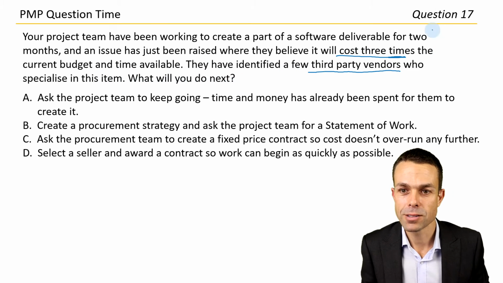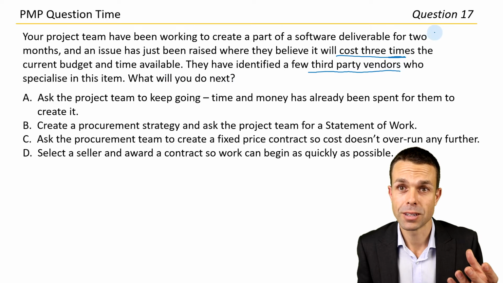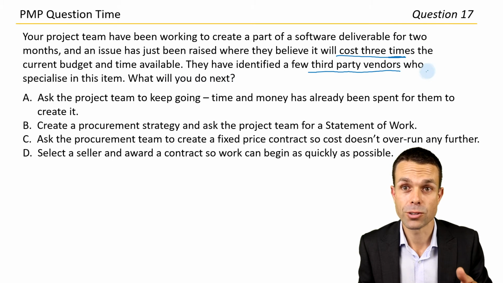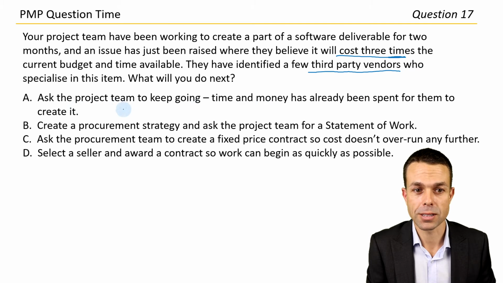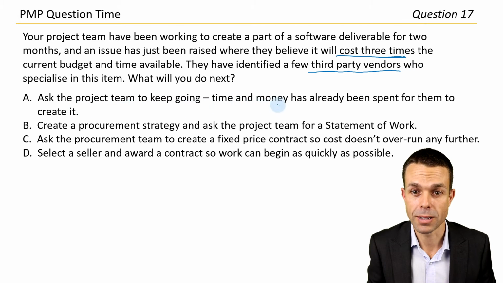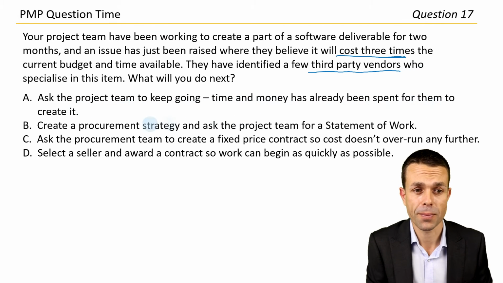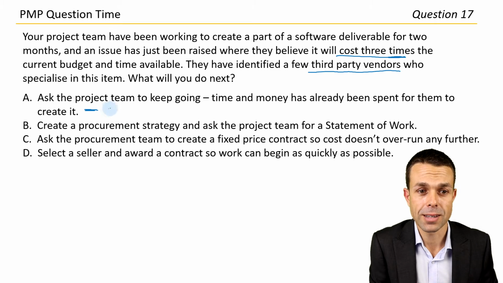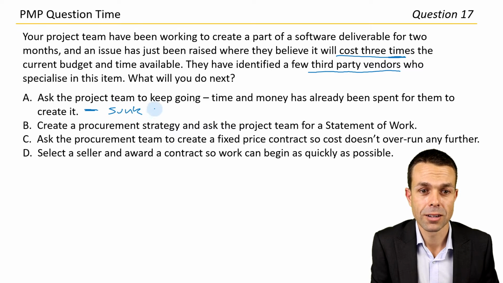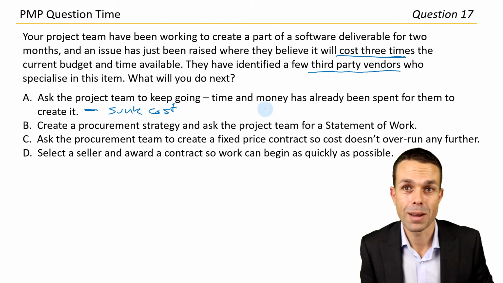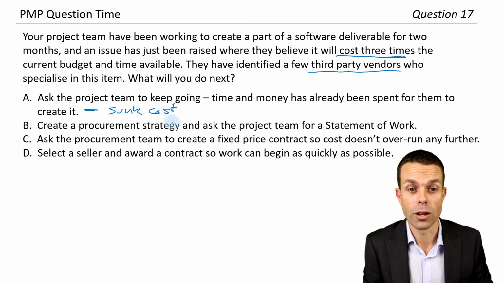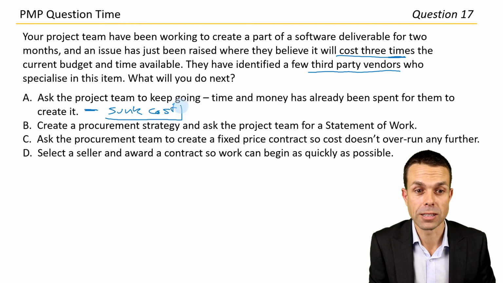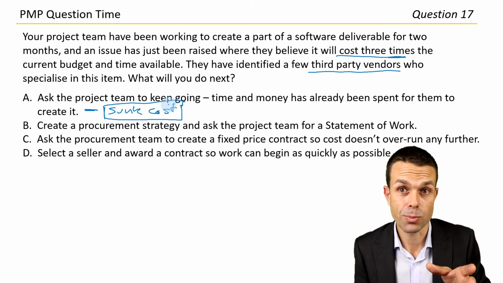Okay, sounds as though we can't deliver it. It's going to take too long, so we need to do this with a third-party vendor. Okay, how do we do that? Ask the project team to keep going because time and money has already been spent for them to create it. With this one, this actually is sunk cost. So when we're making decisions on our project, the best approach is to not take into consideration sunk cost when we're moving forward. Do we still need this project?